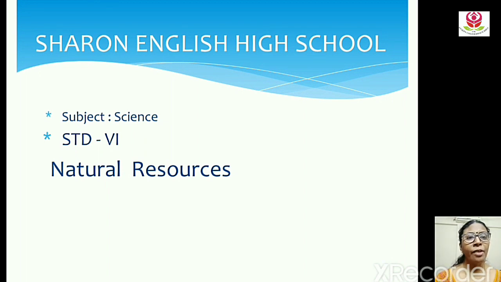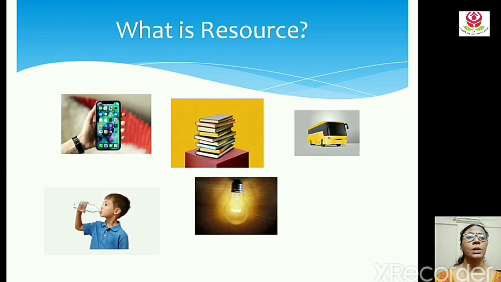Students, today we are going to start with the first chapter of 6th standard science. It's natural resources. Before we start with natural resources, let's see what is resource.